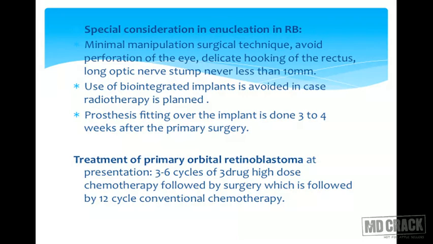Treatment of primary orbital retinoblastoma, that is, when at diagnosis it has an extraocular extension: 3 to 6 cycles of 3-drug high-dose chemotherapy followed by surgery, which is followed by 12 cycles of conventional chemotherapy, is the standard protocol for primary orbital retinoblastoma.